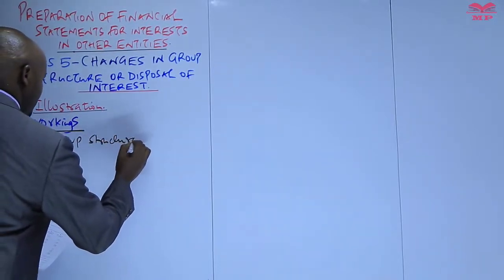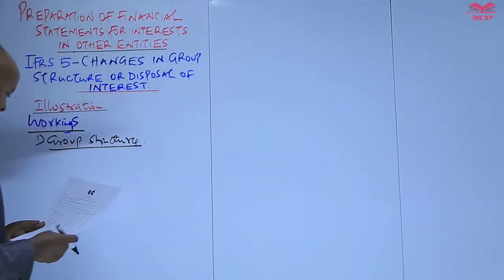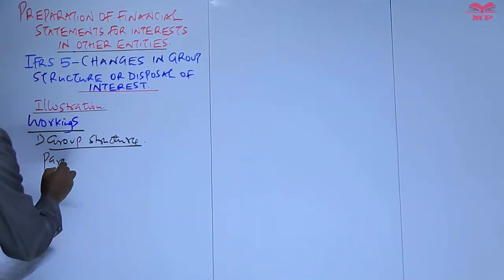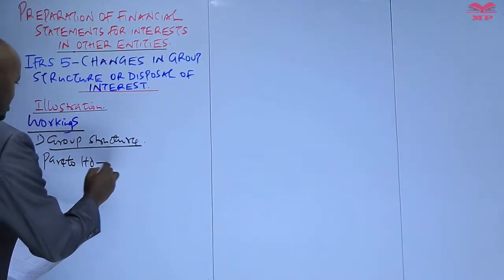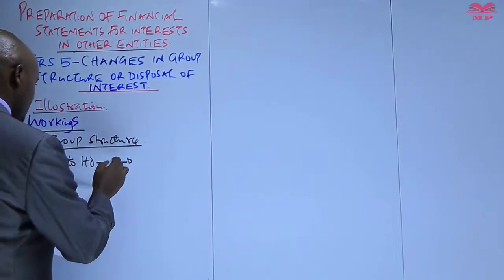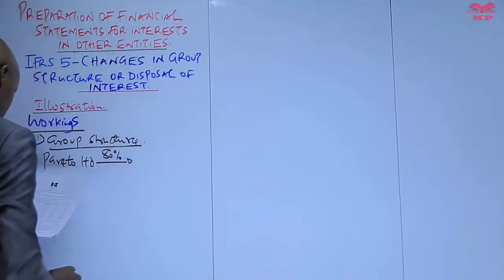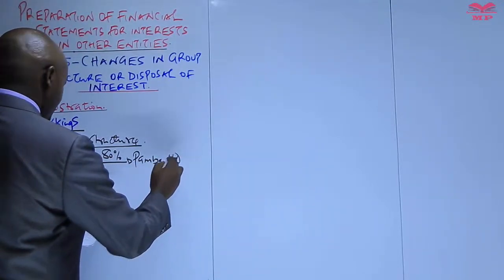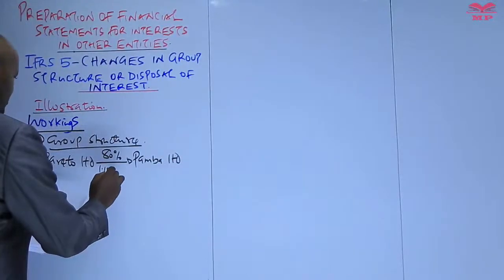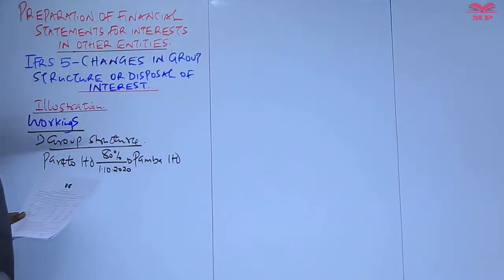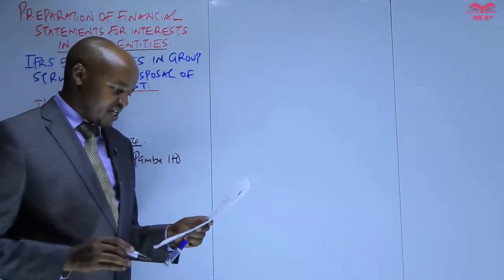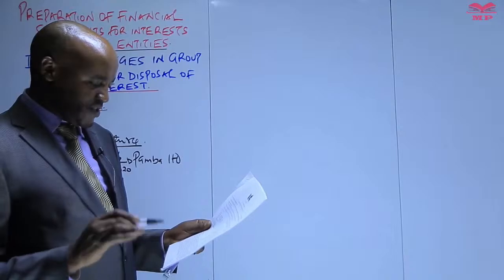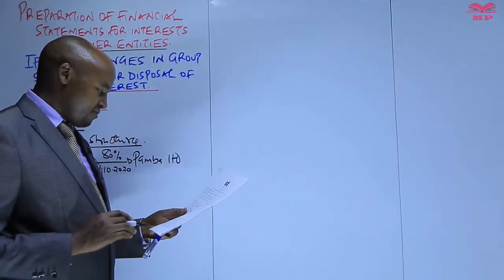That information, we have it from the additional information number one, whereby we are told on 1st of October 2020, Pareto Limited acquired 80% equity interest in the company which is called Paba Limited on 1st of October 2020. And also we are given the retained earnings of Paba on that date. That one will be used in the computation of goodwill, including the purchase consideration.